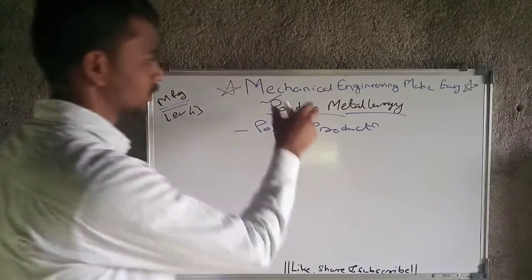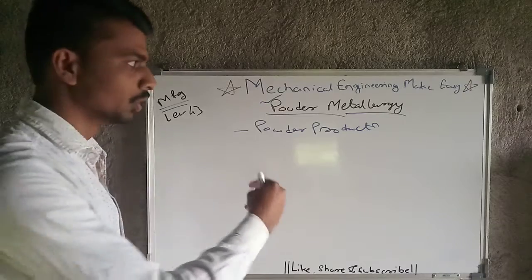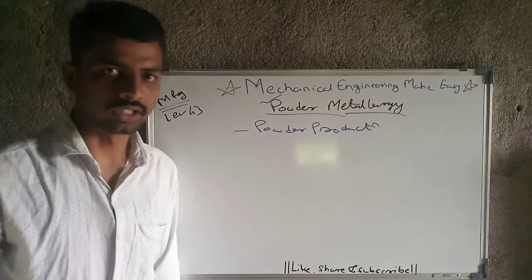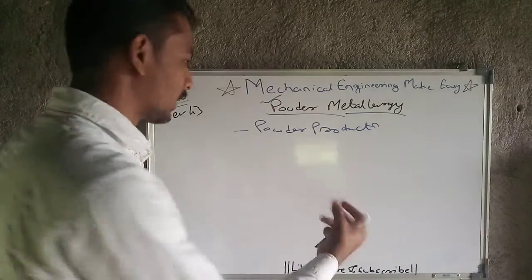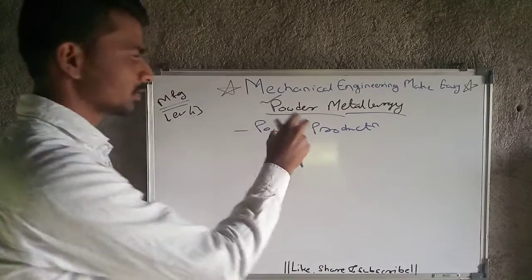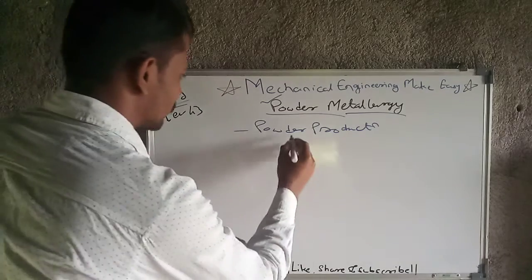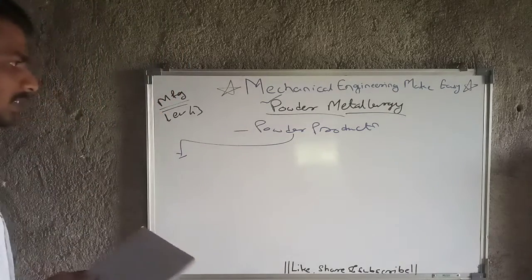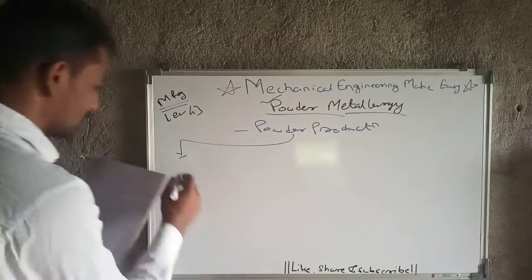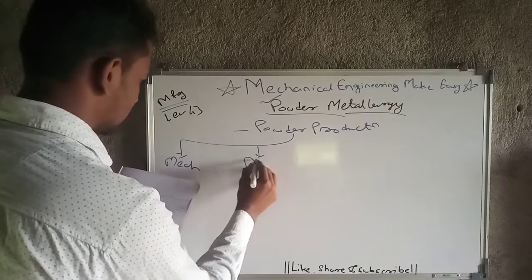Up till now we have seen the steps of powder metallurgy, how the process goes on and how we will get the final required component. Now we will move to one method, that is powder production, which is the first step of powder metallurgy. In that case, there are different types of methods we can implement. There may be a mechanical method, there may be a physical method.